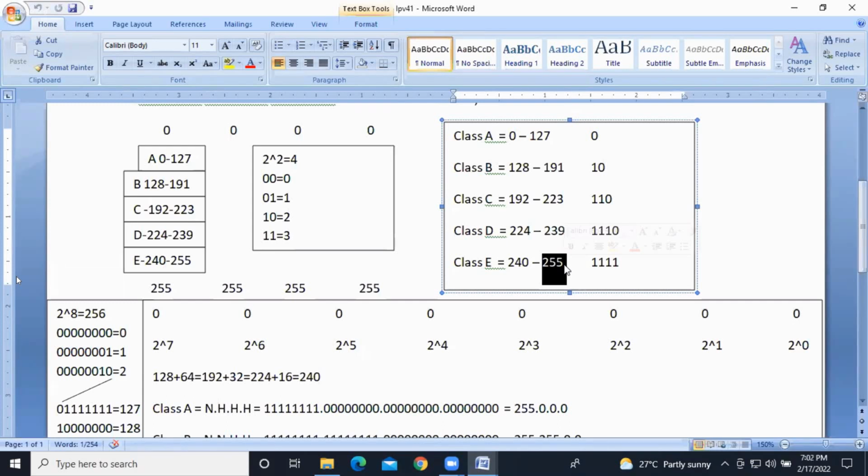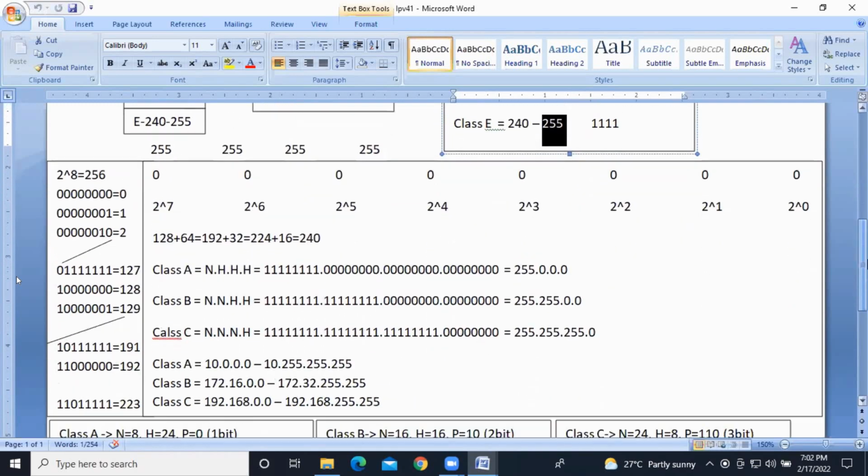Class A 0 to 127, class B 128 to 191, class C 192 to 223, class D 224 to 239, and 240 to 255 for the last class. Don't memorize. You should do this calculation. Clear? Good. As of now, I hope you're clear. Do you have any doubts, any questions?